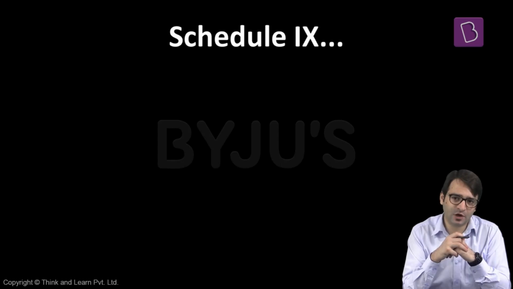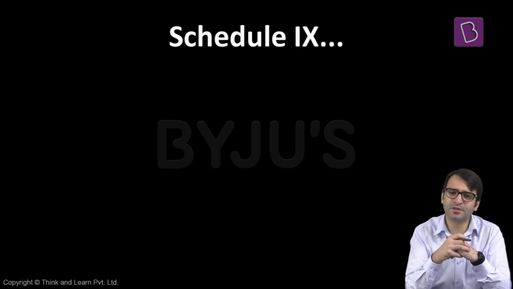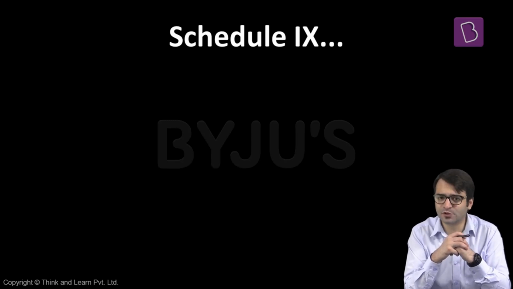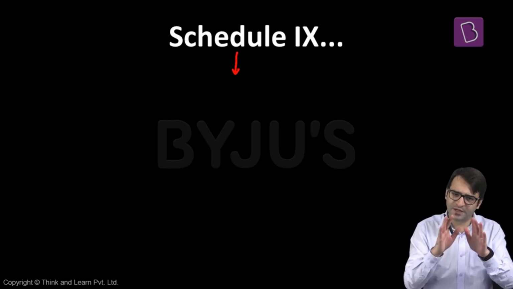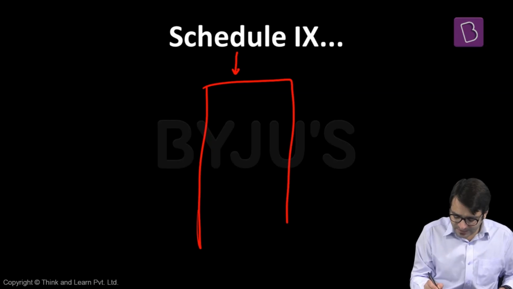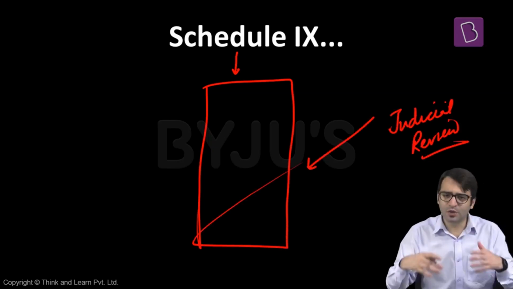Now let us look at Schedule 9 of the Indian Constitution. When we discussed directive principles of state policy, and also fundamental rights, we discussed the First Constitutional Amendment Act of 1951, which added the 9th Schedule to the Indian Constitution. What is this 9th Schedule? Very briefly, let me recap it for you. For any law placed in the 9th Schedule, there is no judicial review. What was the objective of this 9th Schedule?